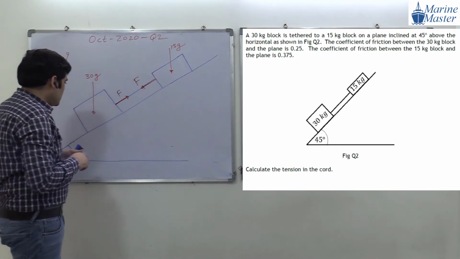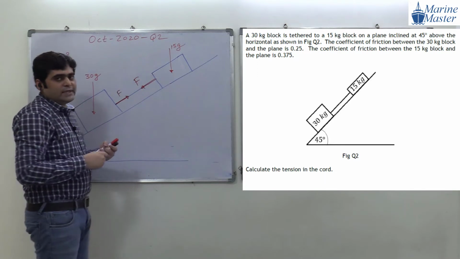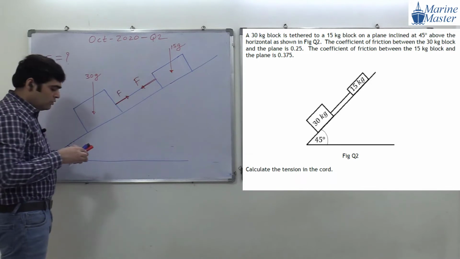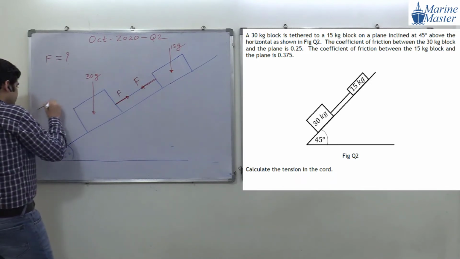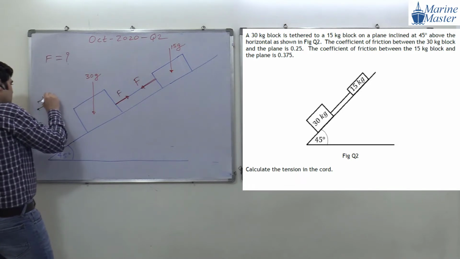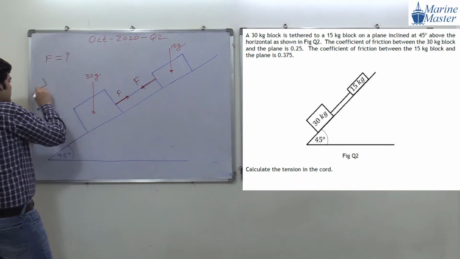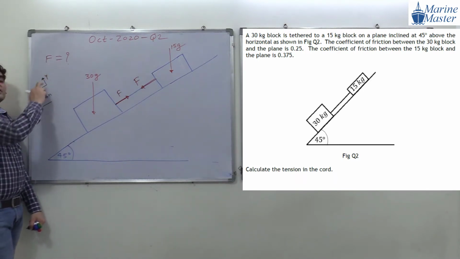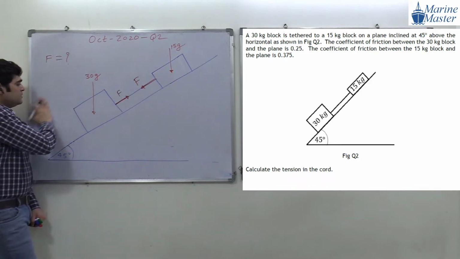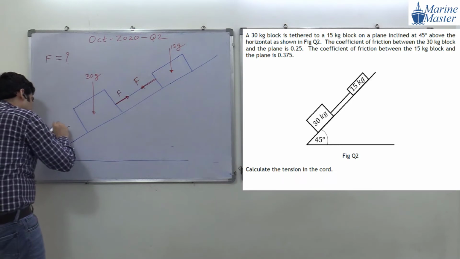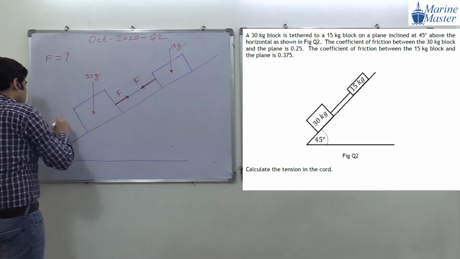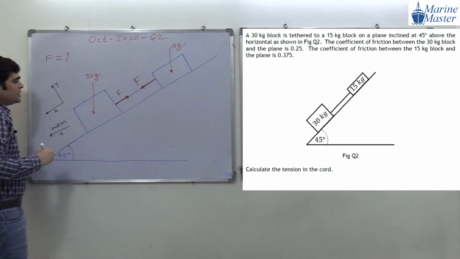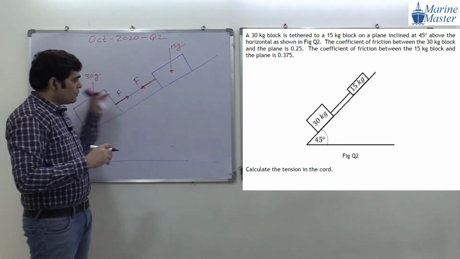The next point is how the motion is. How will the objects go? By default the objects will go downward. So the motion will be downward. The x and y directions for both objects will be like this. This is x and this is y for both the objects. This is the motion of both objects, and in the direction of motion there is acceleration. For both objects the x and y directions will be the same, because both are moving downward.